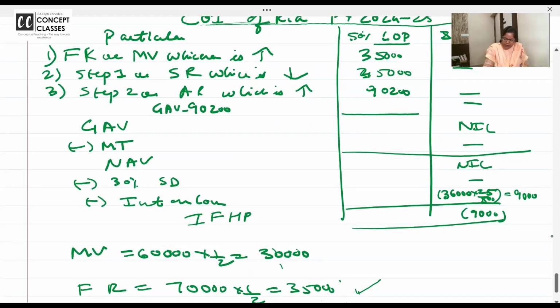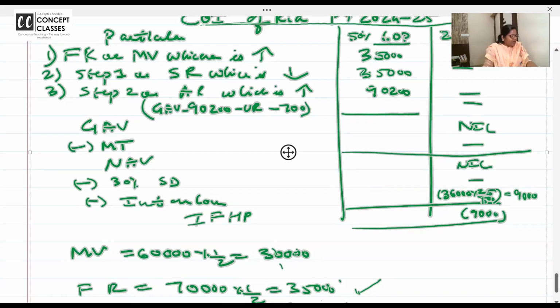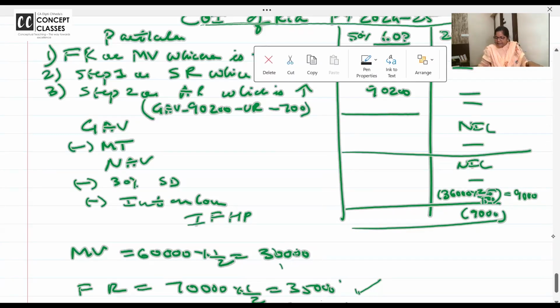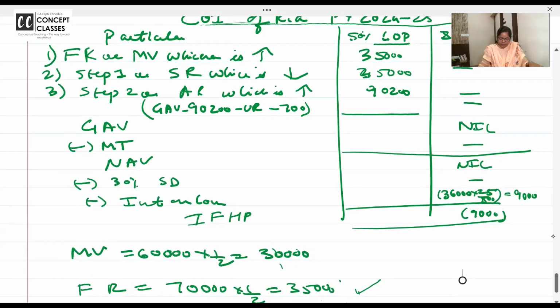90,200 GAV minus unrealized rent. How much is the unrealized rent? 700. Are you getting it in the problem? Second or third line: a sum of 700 could not be collected. Now, 89,500. So we'll take GAV as the third step. From that, we have deducted unrealized rent and we got 89,500.